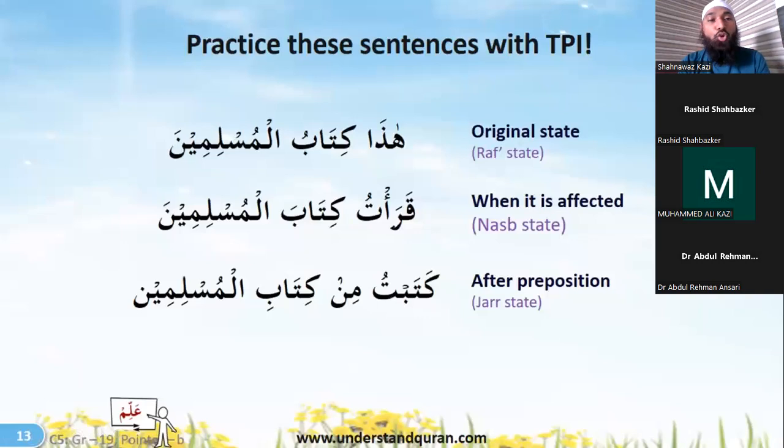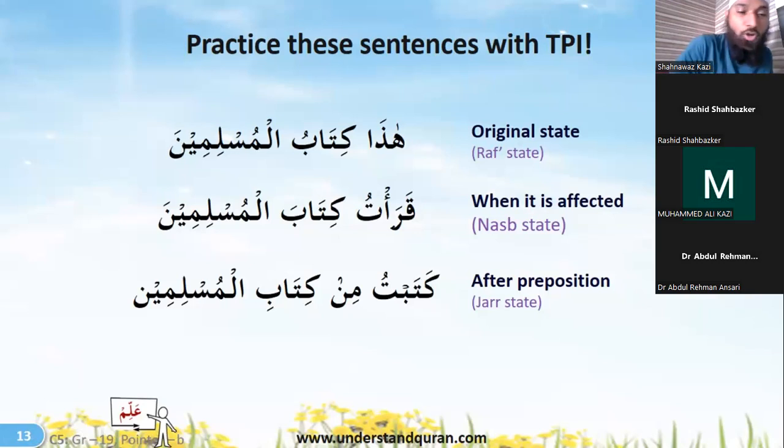Hada Kitabul Muslimin. This is the book of the Muslims. Then we have Qara'tu, which means I read, and here Kitabul Muslimin is an object. So Qara'tu Kitabul Muslimin, I read the book of the Muslims. Katabtu min means I wrote from Kitabil Muslimin, from the book of the Muslims.